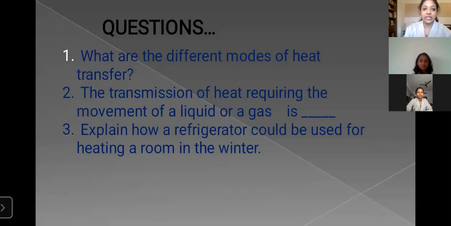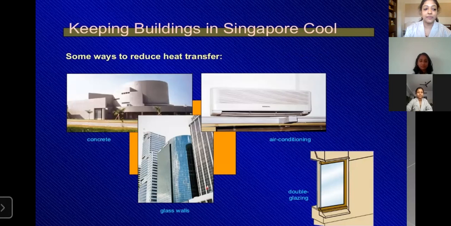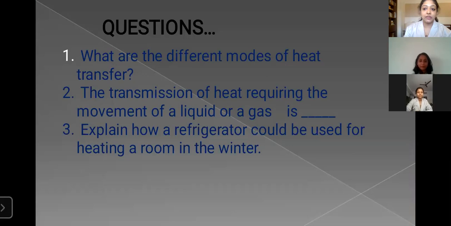Okay, now we'll see the review questions. What are the different modes of heat transfer? We have discussed conduction, convection, and radiation. These are the 3 different modes of heat transfer. Then, the transmission of heat requiring the movement of a liquid or a gas is dash. The answer is convection.